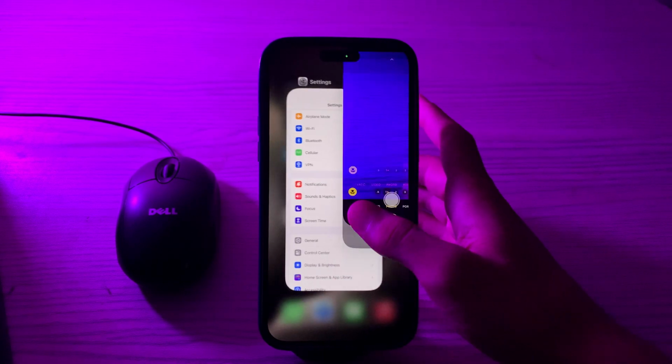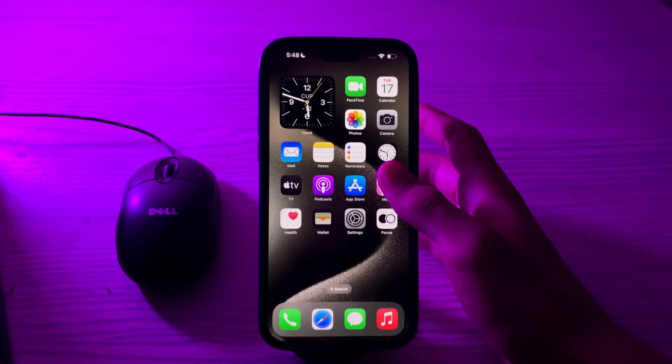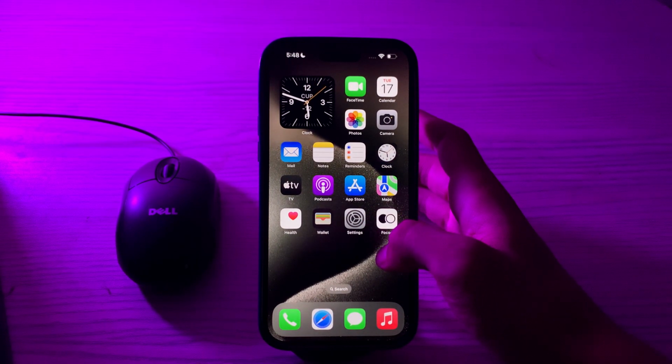Then what you have to do is use a third-party camera app. Try using a third-party camera app from the App Store to see if the issue persists. This can help determine if it's a system-wide problem or specific to the default camera app.